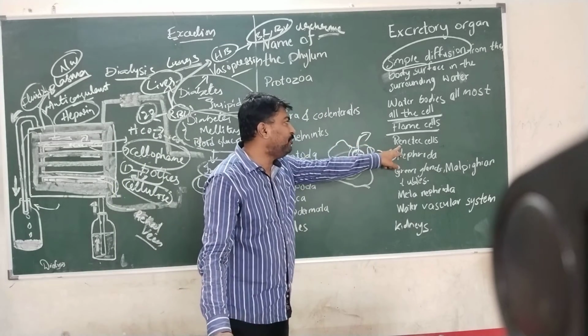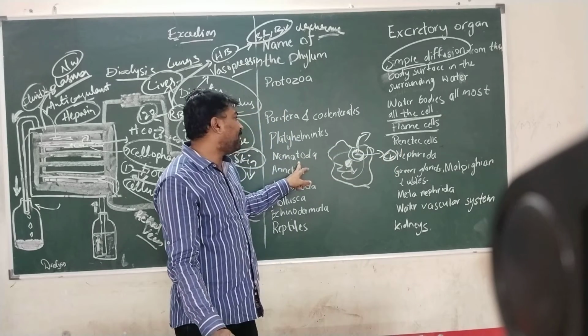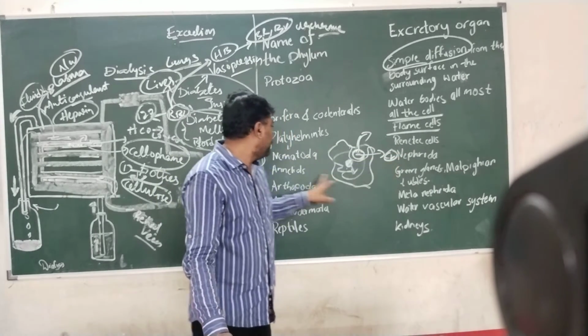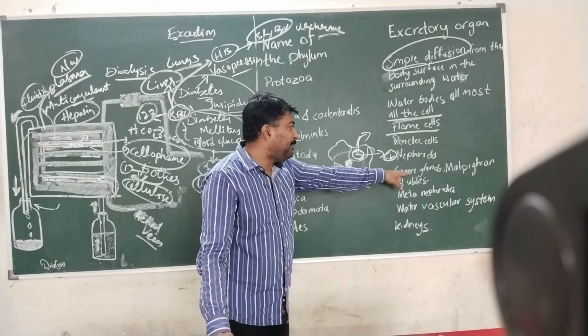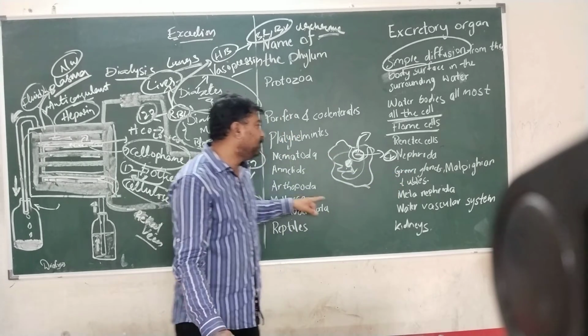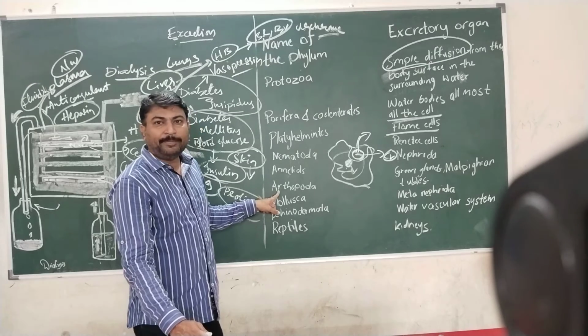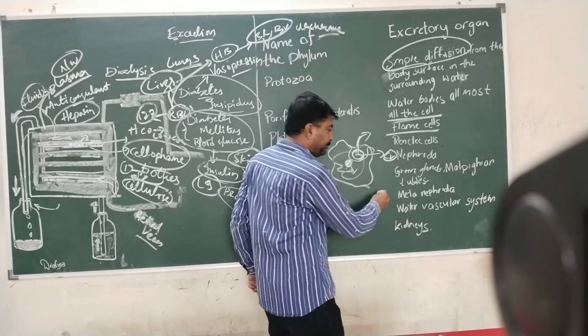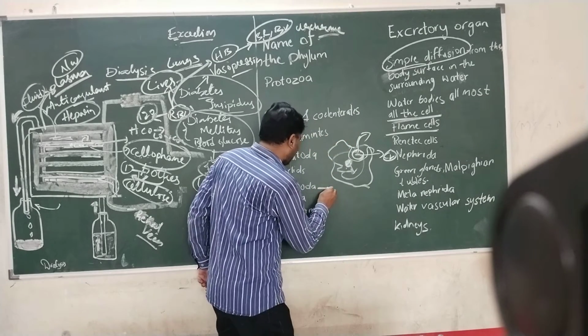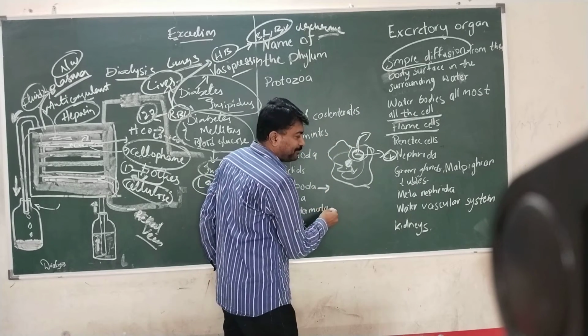Platyhelminthes will consist of flame cells. Nematoda consists of nephridia. Annelids, meaning earthworms only, will consist of Malpighian tubules and green glands. Arthropoda, the best example is the cockroach. They will consist of, what will the cockroach consist?